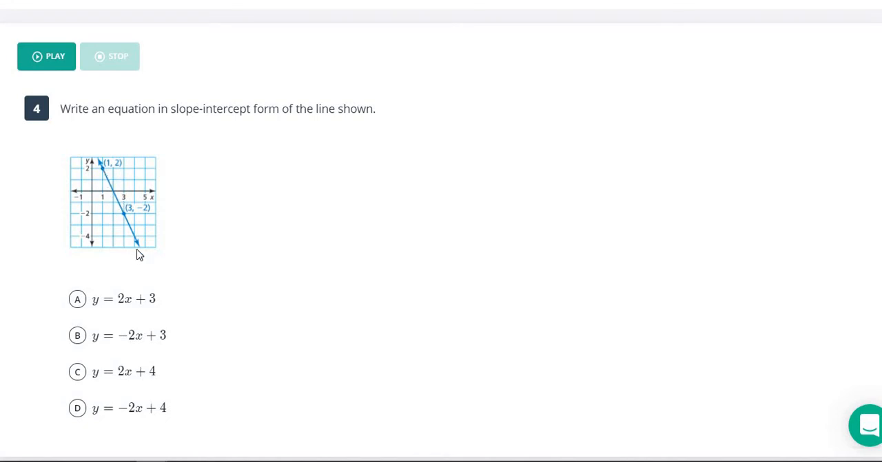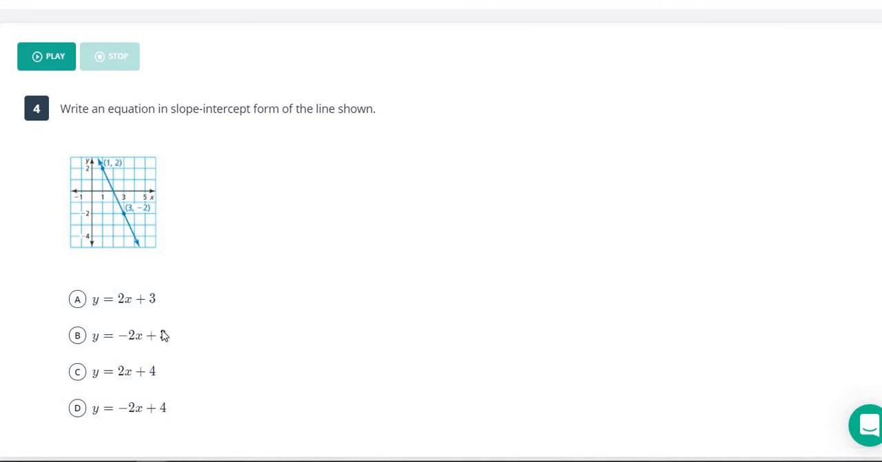Well, we don't even have to count. This goes down and to the right, and anytime a slope is going down to the right, we know it is a negative slope. So that narrows it down to B or D. Just the fact that it goes down to the right, we know it's a negative slope. It's either going to be B or D.